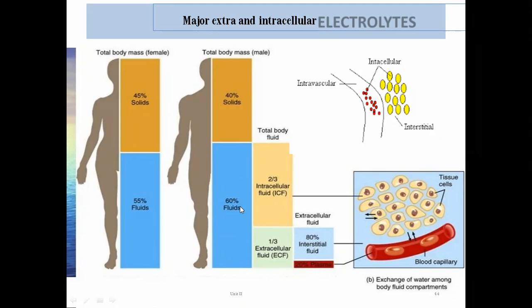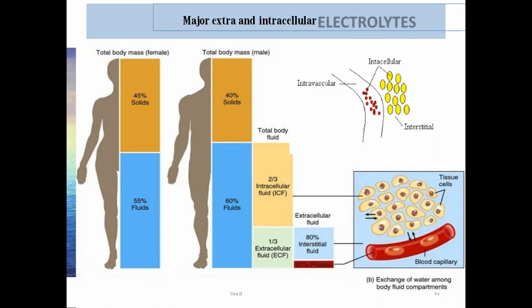Now, this fluid compartment of our body is basically divided into three compartments or three types. What is the meaning of the word electrolyte? That means those ions, sodium, potassium, calcium, magnesium, which we saw just now in the first slide.